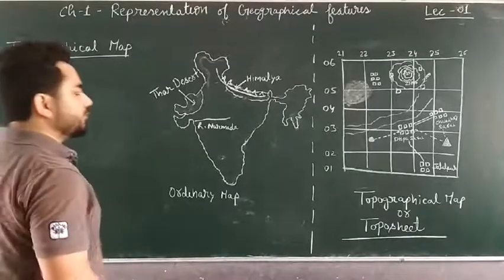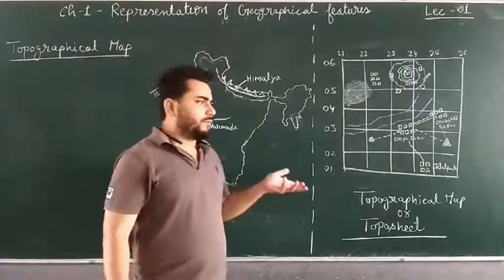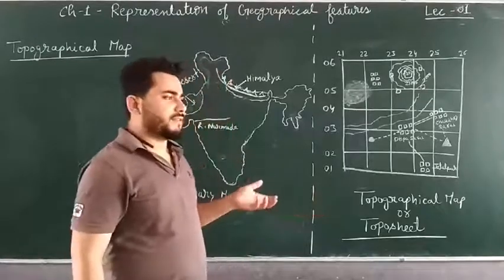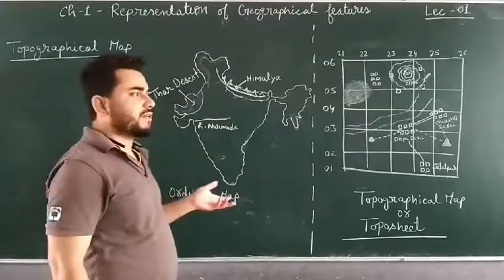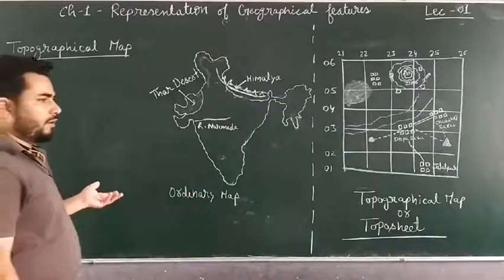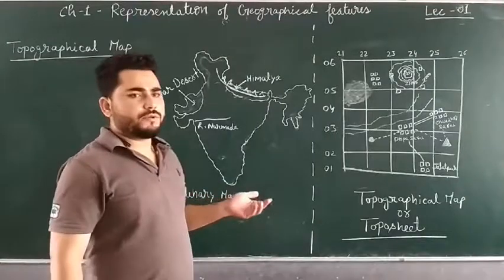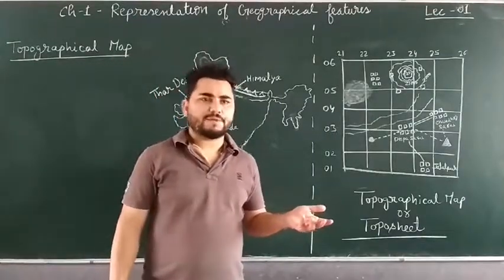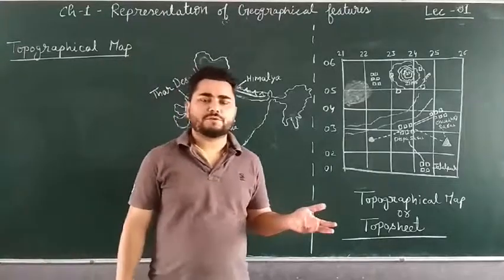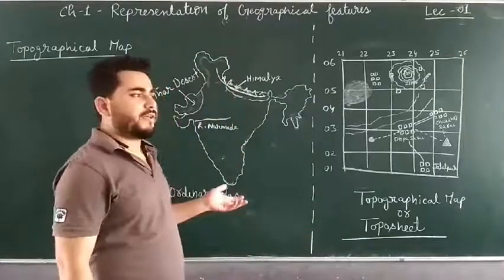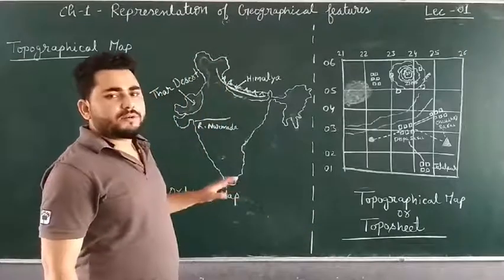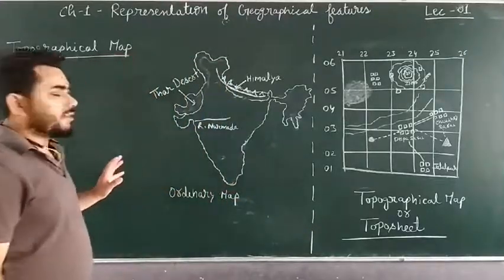Now the question comes: suppose there is a mountain or a desert or there are human settlements, how can we represent these geographical features on a piece of paper, on a map, right? So usually we have maps. There are different types of maps which are on the basis of scale, like here we have large scale maps and small scale maps. On these maps we represent all these features.